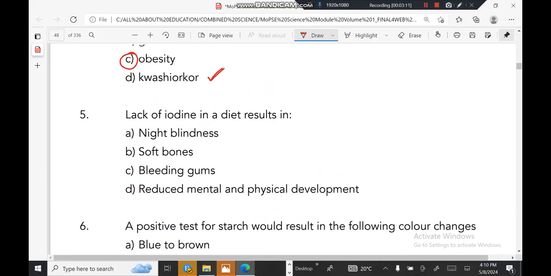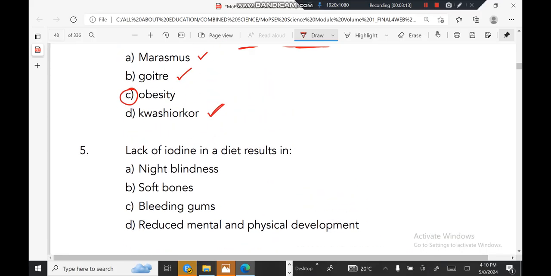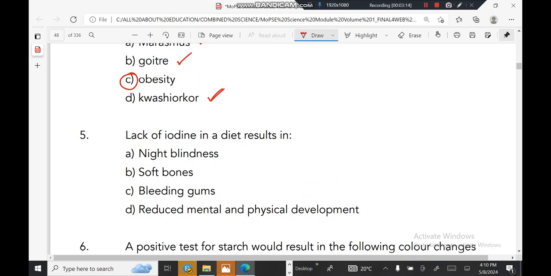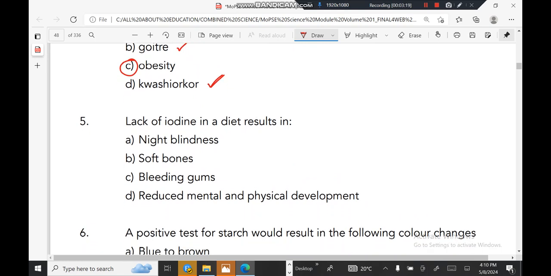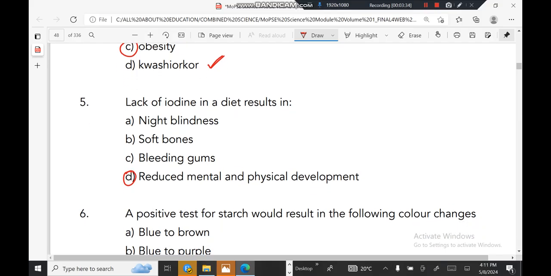Lack of iodine in a diet results in: night blindness, soft bones, bleeding gums, or reduced mental and physical development. So the correct answer for question number five was supposed to be D, reduced mental and physical development.